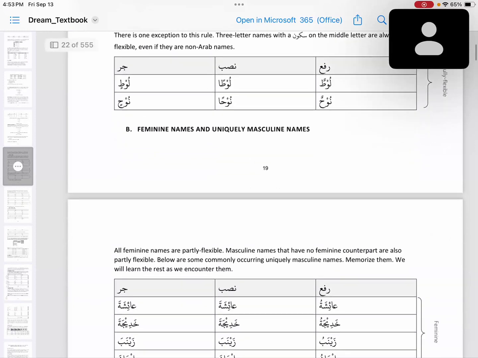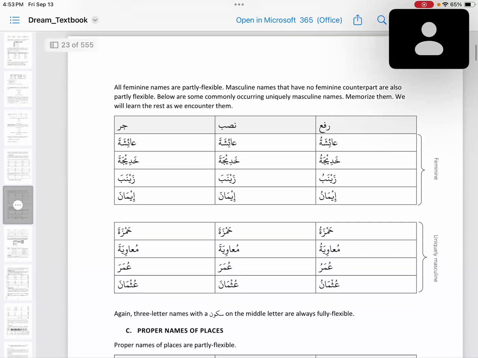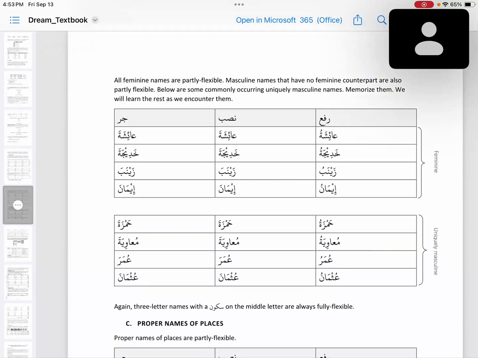Okay, feminine names and uniquely masculine names. All feminine names are partly flexible. Masculine names that have no feminine counterpart are also partly flexible. Below are some examples of uniquely masculine names. Memorize them and we will learn the rest as we encounter them. Arab or non-Arab, all feminine names are partly flexible.